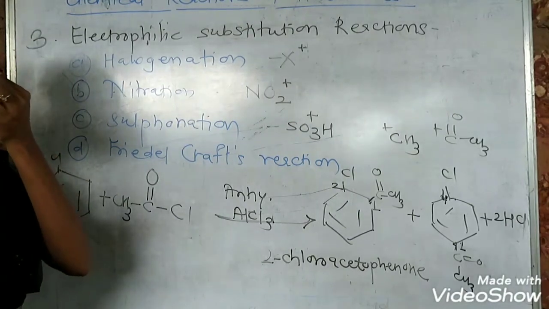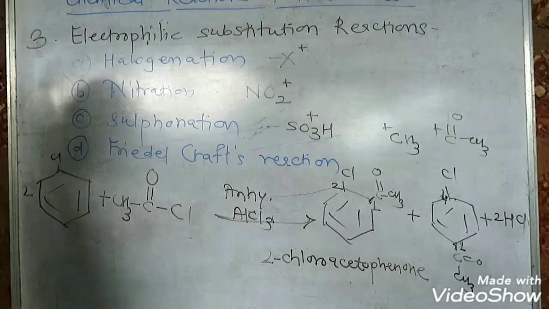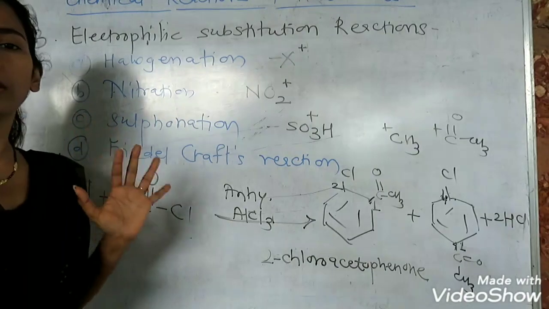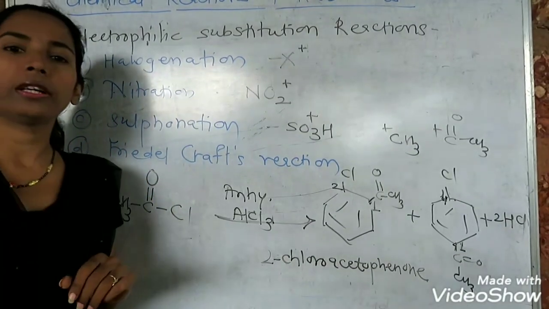The last part of this topic is the uses of alkyl and aryl halides. You can go through it by reading the books. So here we are finishing the first topic which we started, and that is halogen derivatives of alkanes and arenes.